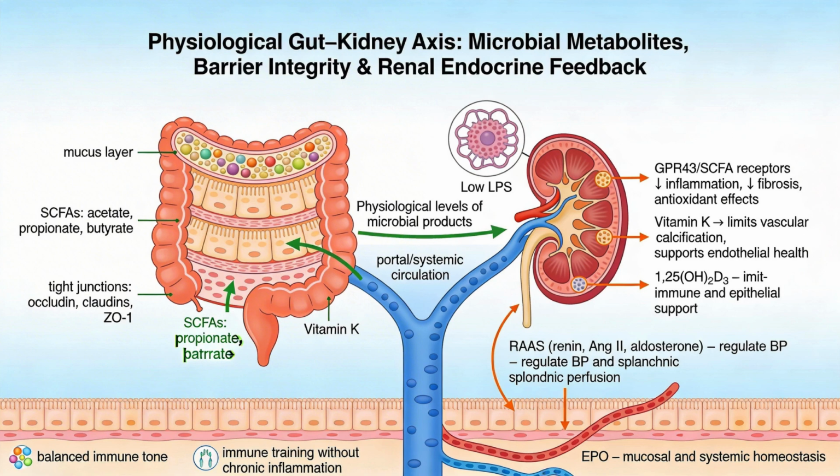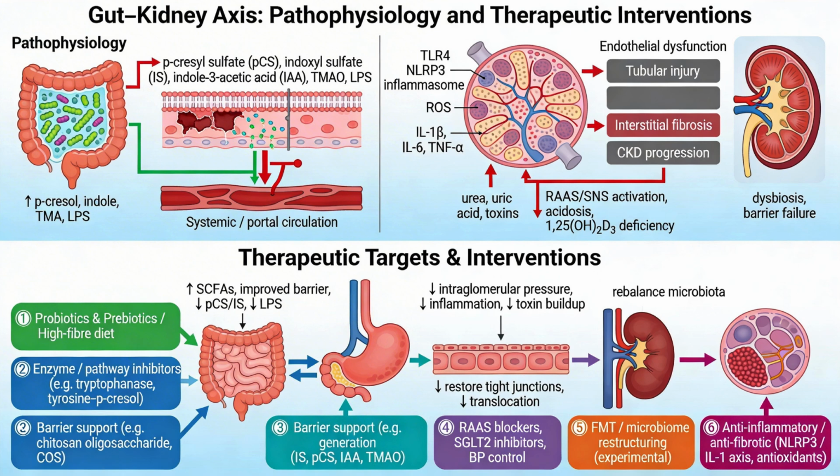The kidney's main gut partner is captured in the gut-kidney axis. Here, beneficial metabolites such as SCFAs and vitamin K protect the kidney, while toxic products like p-cresyl sulfate, indoxyl sulfate, IAA, and TMAO drive CKD progression, cardiorenal disease, and mortality. CKD in turn alters the microbiome, weakens gut barrier function, and increases systemic endotoxemia. Again, therapeutic levers include probiotics, prebiotics, diet, microbiota-targeted drugs, and FMT.